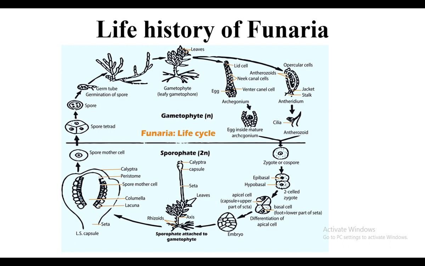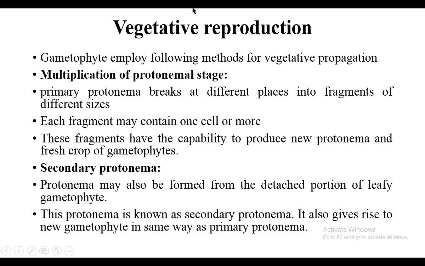Directly, gametophyte cannot produce gametophyte, and sporophyte cannot produce sporophyte. Gametophyte always produces sporophyte, and sporophyte always produces gametophyte. So now we start the different types of reproduction. First of all, different types of vegetative propagation in Funaria.